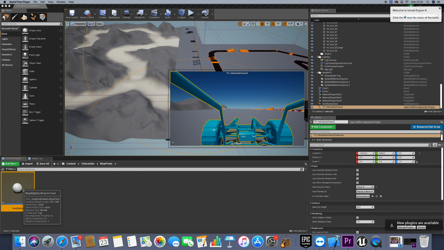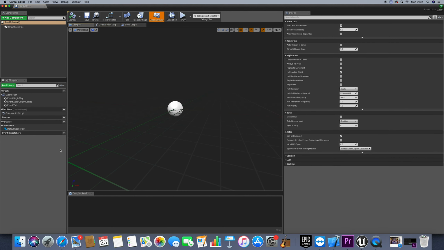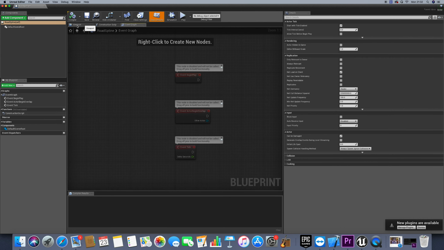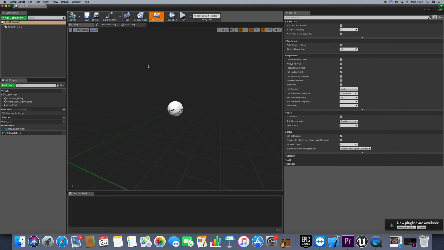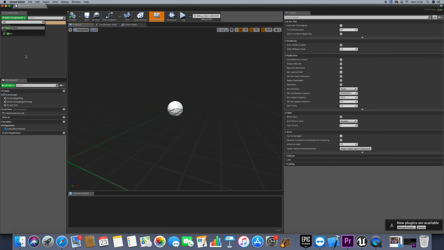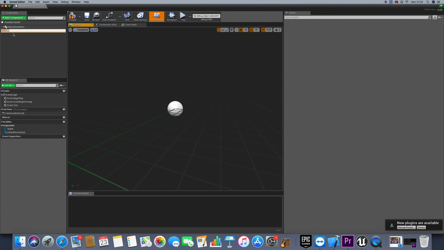Double click here the road spline, and we would see basically the blueprint window. And here we have the viewport, the construction script, and the event graph. So the viewport is basically the 3D environment of your actor, or the actor that we added. We need to add a mesh, or actually we need to add a 3D object for that actor. And what we need to add first is this line, because it's our reference here.